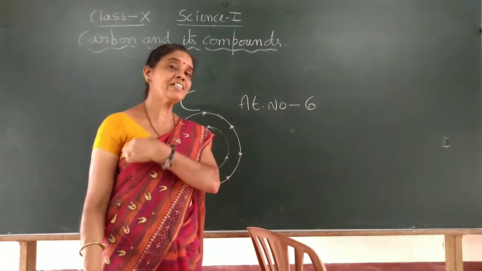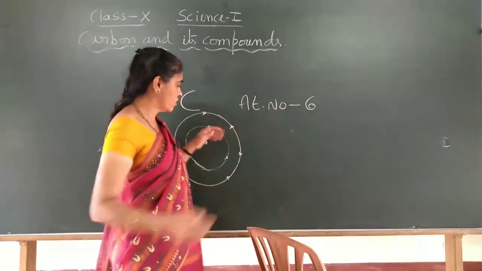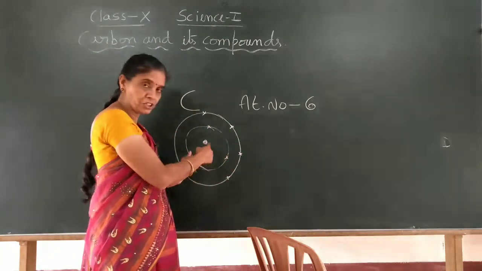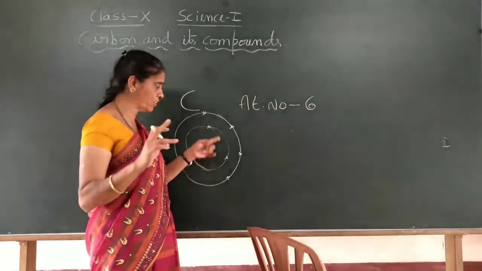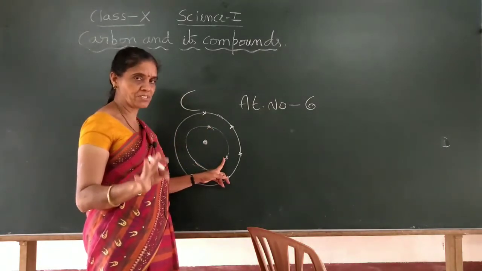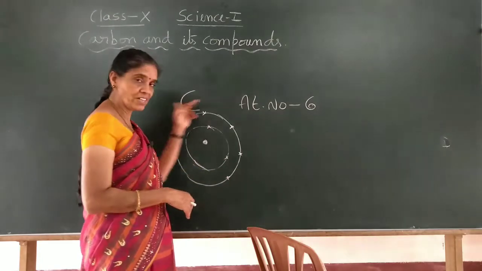Now, to get the structure of 8, either 8 electrons or the innermost shell should be completely filled. The K shell has a maximum capacity of only 2, it won't get 8. So 2 electrons in the K shell is also a stable structure, like helium. Okay, now we will come to the structure of carbon here.